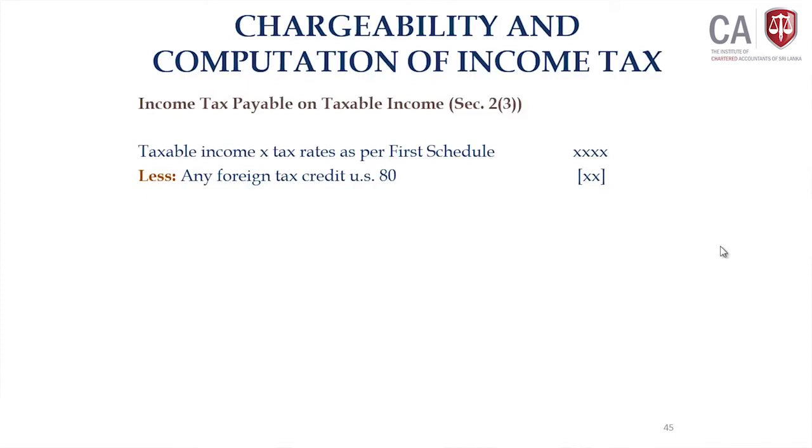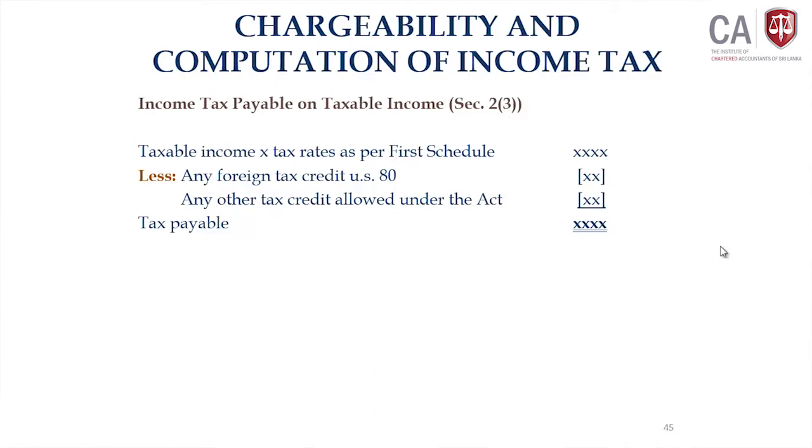For a company, you have to look at the item in the first schedule and apply the tax rate to the taxable income. They can claim the tax credit. There are mainly two credits given. One is a foreign tax credit given under section 80. The other one is any other tax credit under the act. Then you get the tax payable.